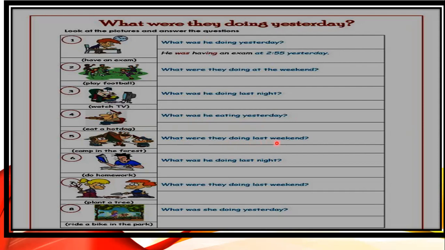What were they doing last weekend? They were camping in the forest. So they were camping. What was he doing last night? He was doing homework. So it's a single person. He was doing homework. What were they doing last weekend? They were planting a tree. So they were planting a tree. What was she doing yesterday? She was riding a bike in the park. She was riding, okay, because it's a single girl, so she was riding. So let's look at all the nouns together, verbs together. Having an exam, playing football.